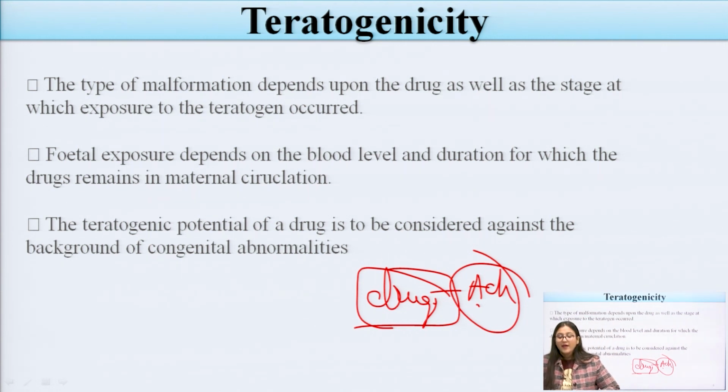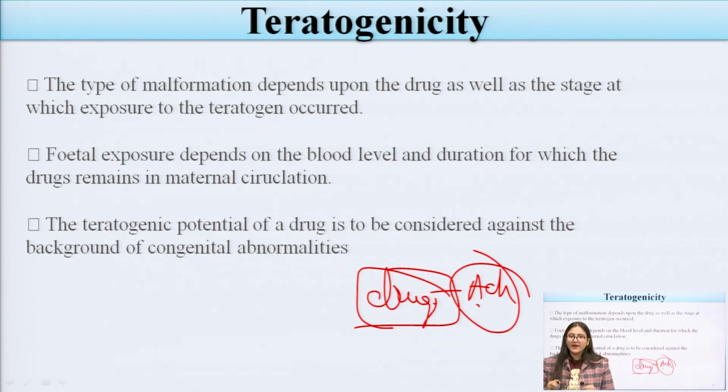The fetal exposure depends on the blood level or the duration for which the drug remains in the maternal circulation, because any drug we administer goes directly into the blood circulation. So the fetal teratogenic effect can also be seen through the circulation.